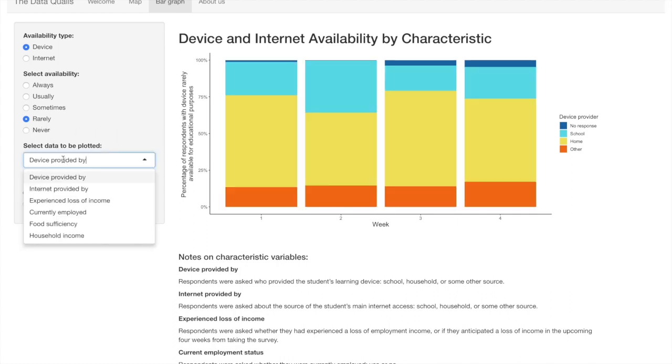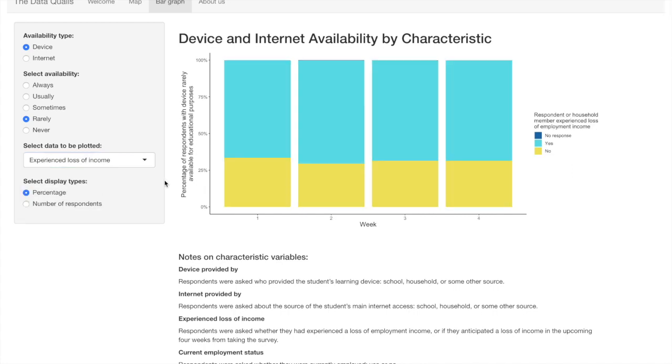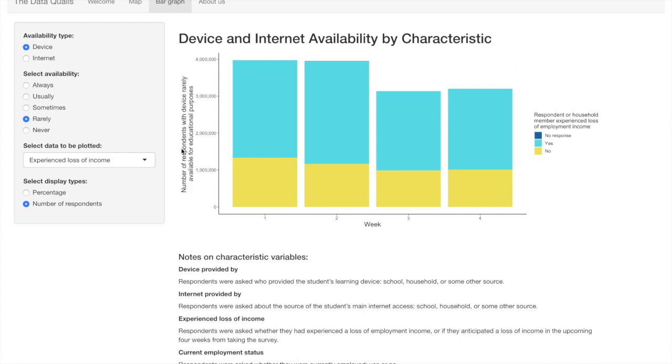Changing the characteristic to experienced loss of income shows how a larger proportion of households that rarely have access to a device have experienced a loss of income compared to those that always have access to a device. You can also choose to change the data to display as the total number of respondents rather than a percentage of the total respondents. Consider the case where we measure internet access in relation to food sufficiency.